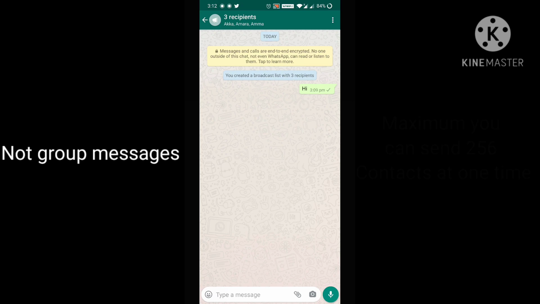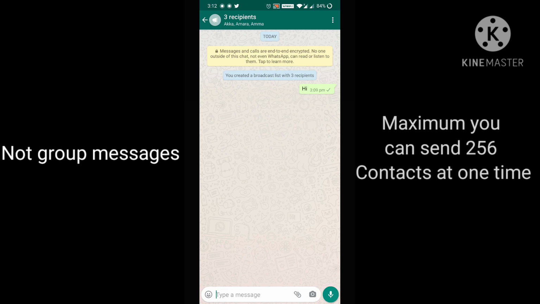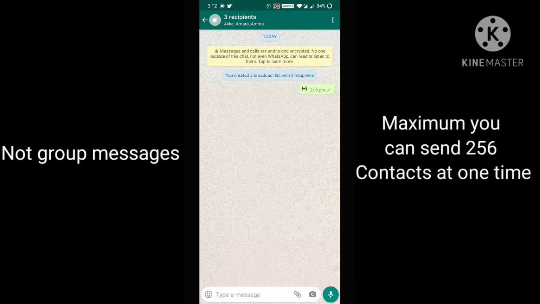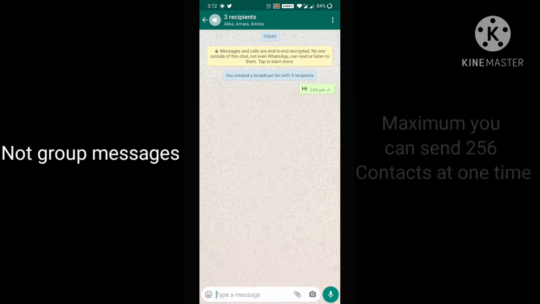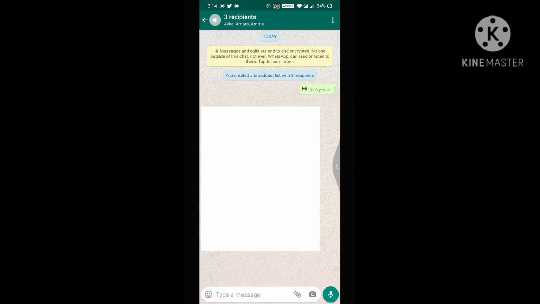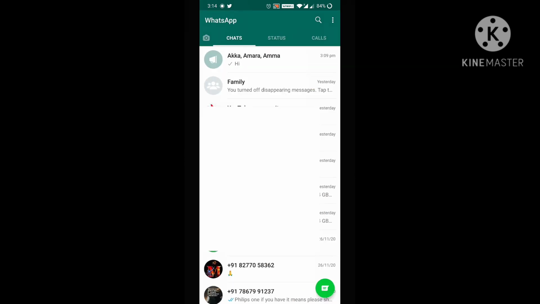For your better understanding, let me give you an example. Suppose you want to share an invitation card with your friends. Just create a broadcast group like this and post the invitation card in the group. The friends in this group will receive the invitation card personally. They will think that you are sending them the invitation card personally, not in a group. This is how it differs from a normal group. And if a recipient sends any message to you, you will receive that message personally, not in this broadcast group. Hope you understood this.